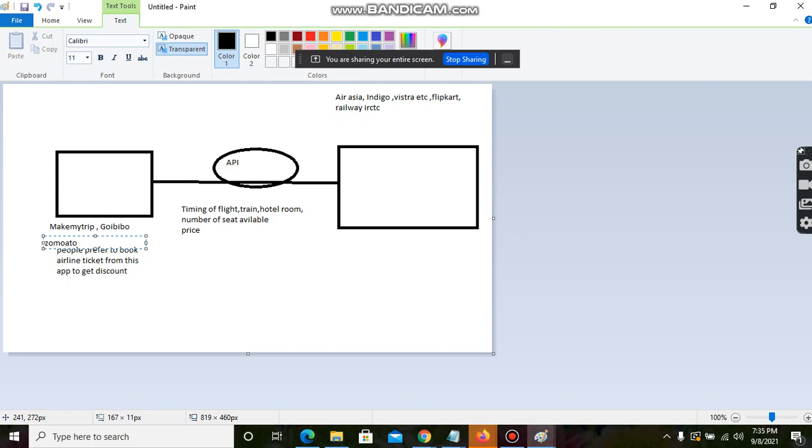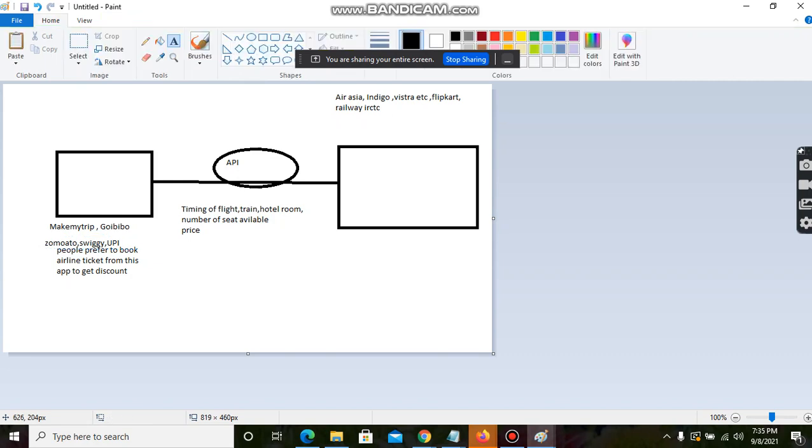Zomato you can take, Swiggy you can take, even this UPI you can say. How does this UPI show our data, like the amount in our account, right? So the bank shares their API.